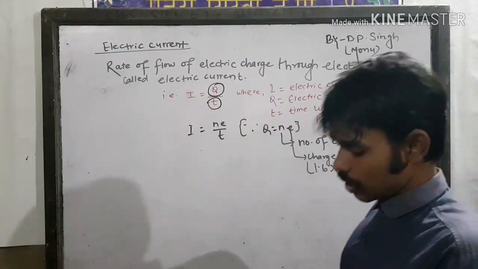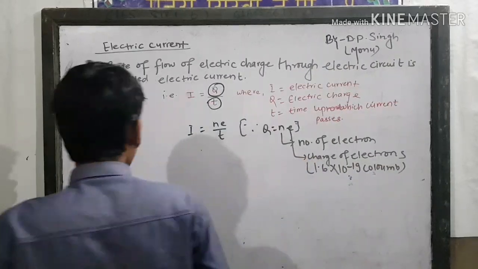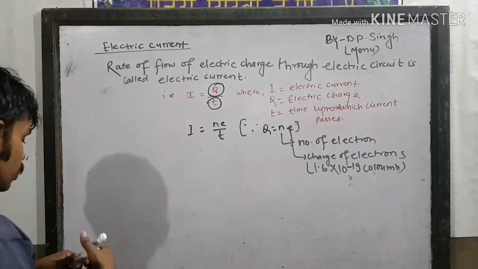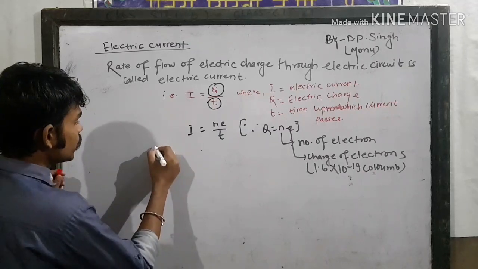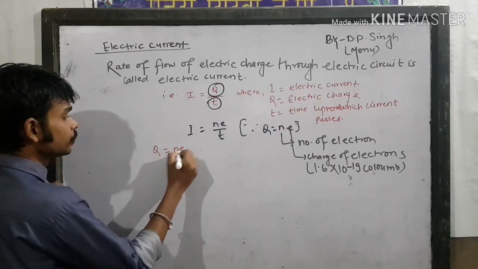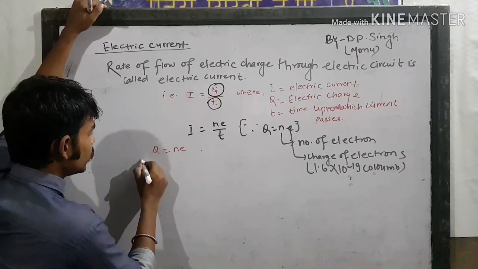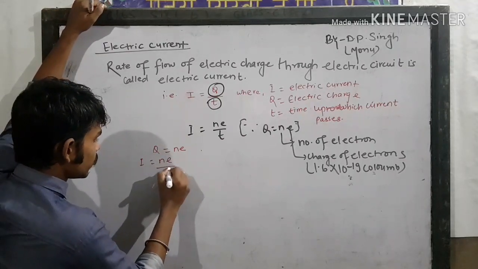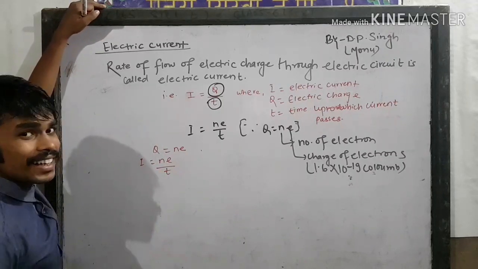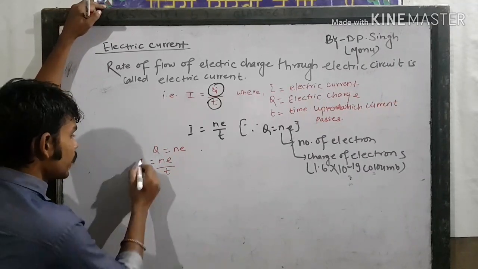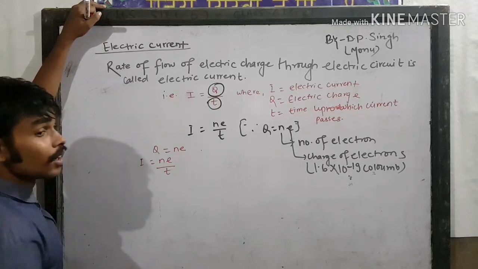So now I am going to define one coulomb charge. As we know, Q equal to NE. It means I equal to NE by T. In the SI system of units, current is measured in ampere.